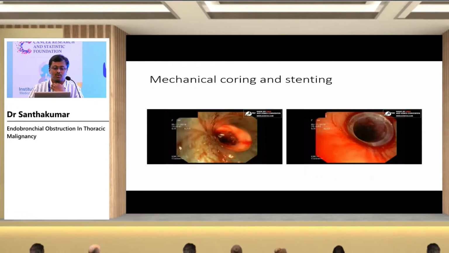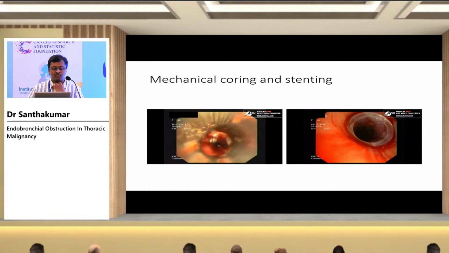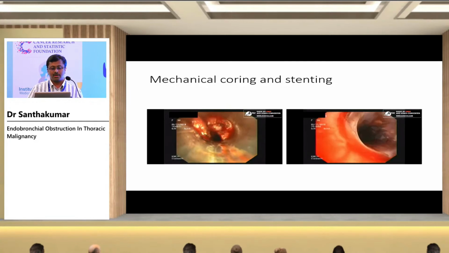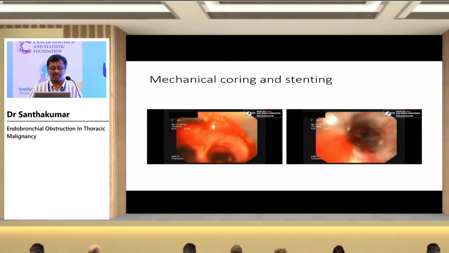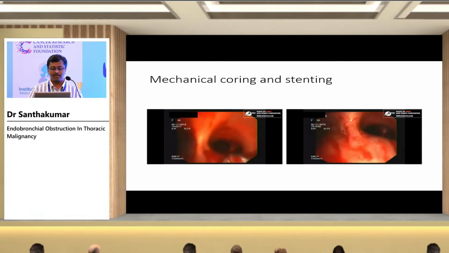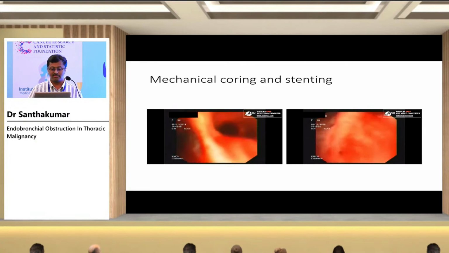Mechanical coring and stenting. The rigid bronchoscope barrel can be used as a mechanical instrument to core out the tissue. This is after clearing the basic tumor from the mid-trachea. The rigid bronchoscope barrel is used to core through the tumor tissue, and after debulking, since the airway was very unstable, a stent was placed in the mid-trachea at the end of the procedure. You can see the end of the stenting here.